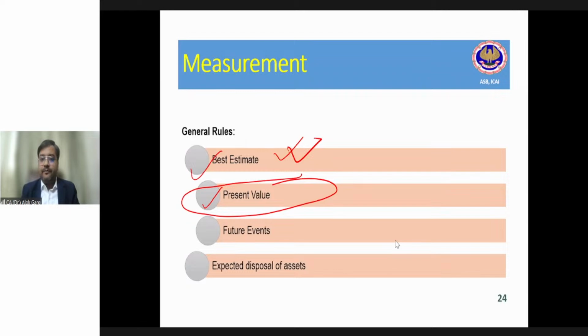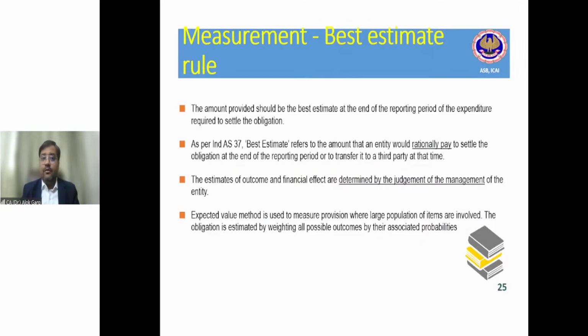Okay, let's move now to the theoretical part. And what is the theoretical part? How do we estimate the provision? The standard says that the amount provided should be the best estimate, at the end of the reporting period, of the expenditure required to settle the obligation. We discussed this, that at the end of the reporting period, the best estimate is what is required to settle the obligation.